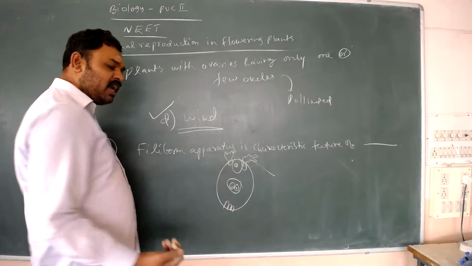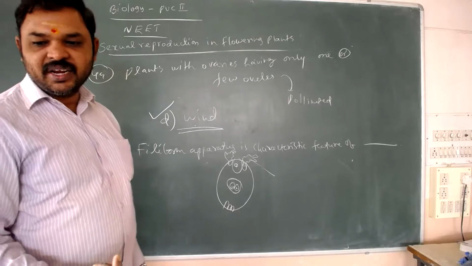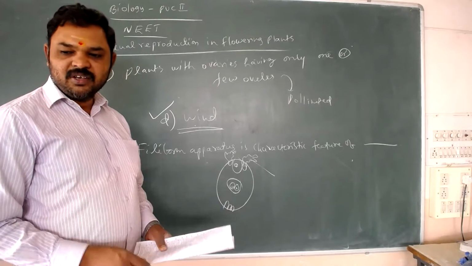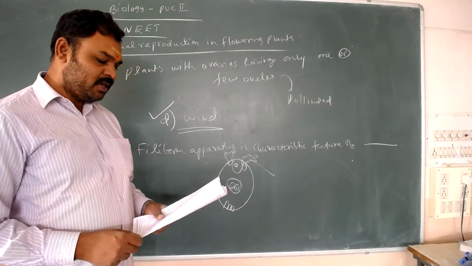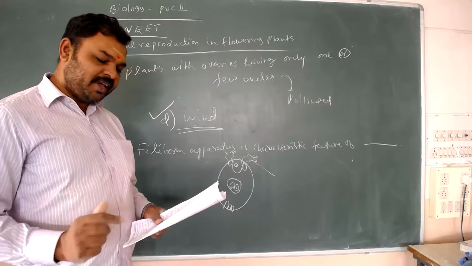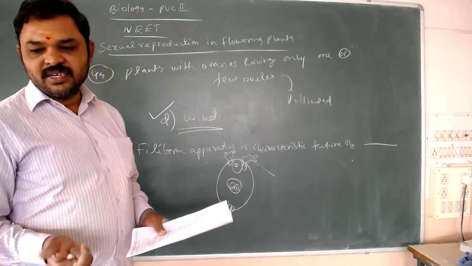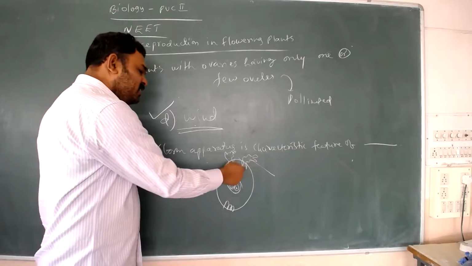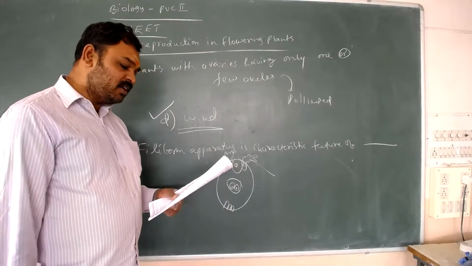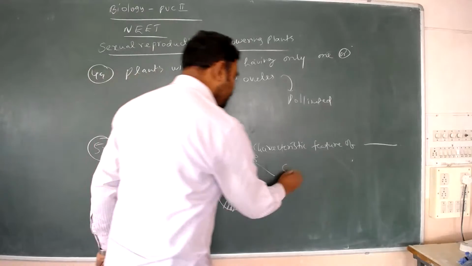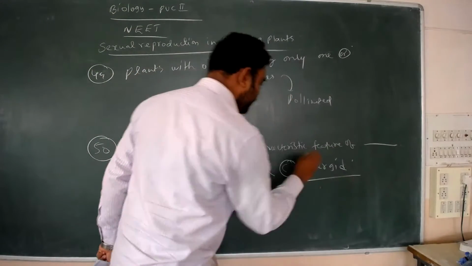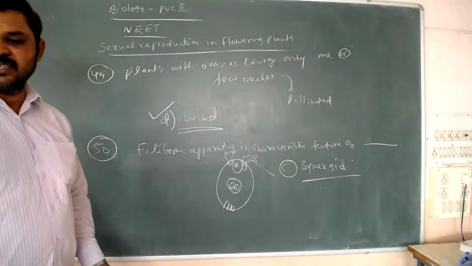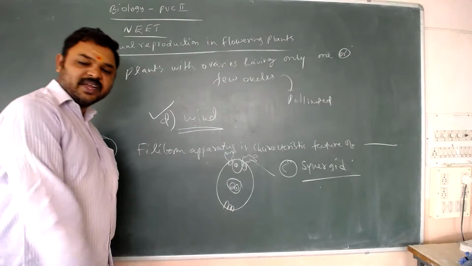Here, the finger-like projections on the synergid are called the filiform apparatus. The filiform apparatus is the characteristic feature of: A, suspensor; B, epicell; C, synergid; D, zygote. Where is it present? In the synergid. So the answer is C, synergid. The filiform apparatus is the characteristic of the synergid cell.